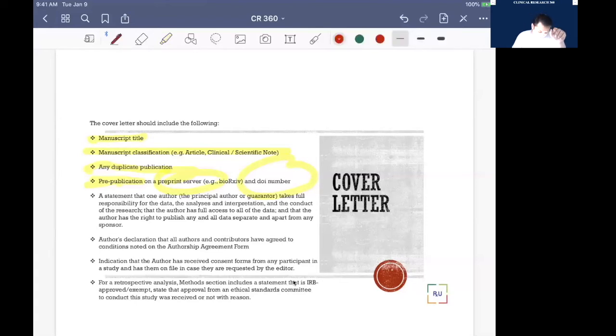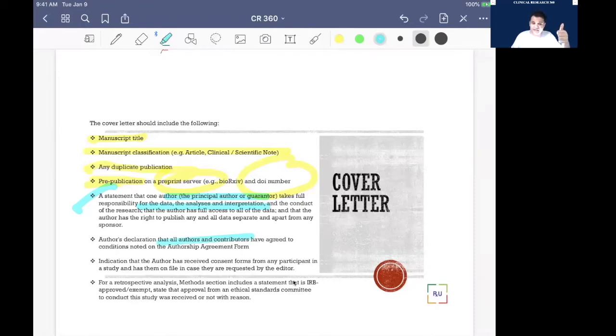Also, you need to mention the statement that the principal author takes full responsibility for the data analysis, interpretation, conduct of the research, et cetera. Those statements are available online; you can copy and paste them. You have to tell them that you have the rights to the data, and whenever they require data or analysis, you will provide it. You also have to write that all authors and contributors agree to submit to this journal, so we do not have any internal conflict of interest, right?